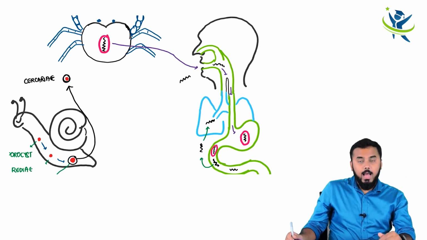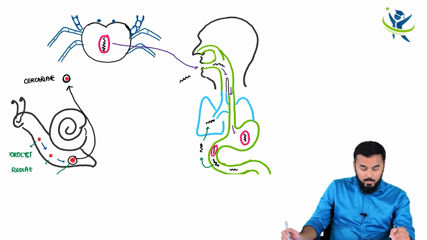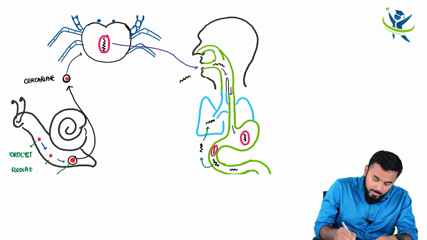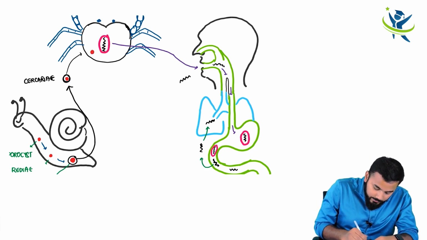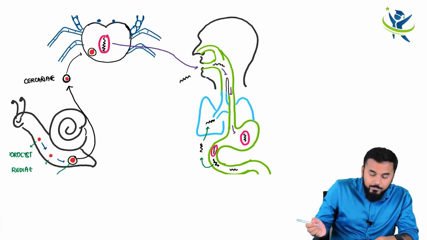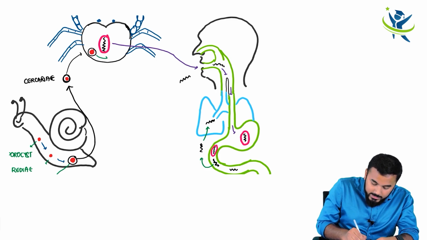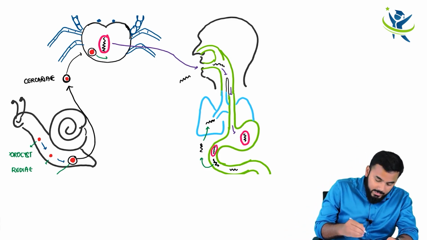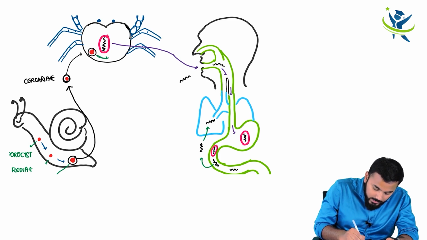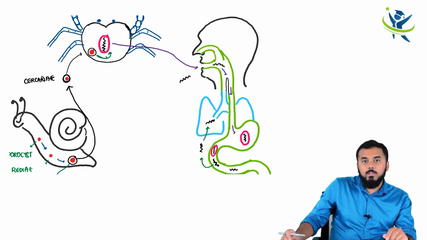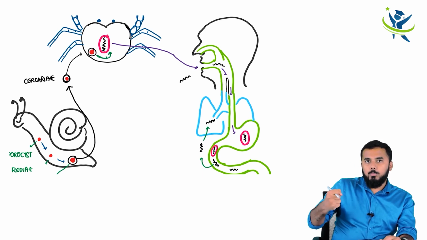Now this cercaria is taken up by the crab. Once it is taken up by the crab, look what is going to happen. Inside the crab, the cercaria is getting converted into metacercaria. Where is the metacercaria? Look, this is the metacercaria. You understood this?